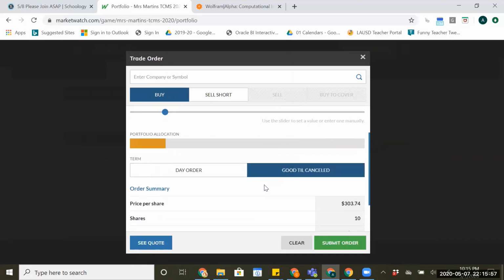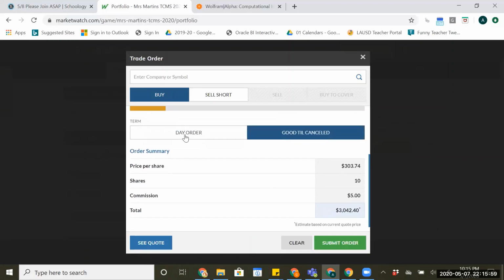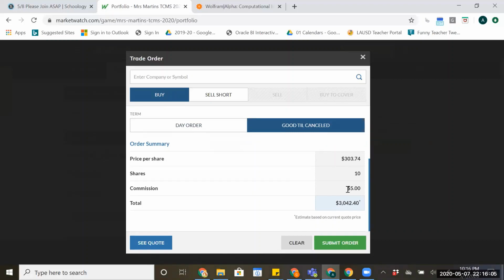I'm going to scroll down here. Now I don't want a day order. That means I only get it for the day. I'm going to say good till canceled, and it's going to cost me that much money. Check out the $5, okay?